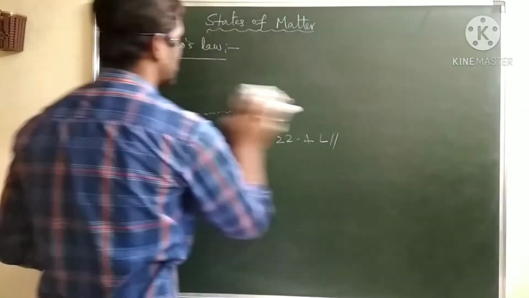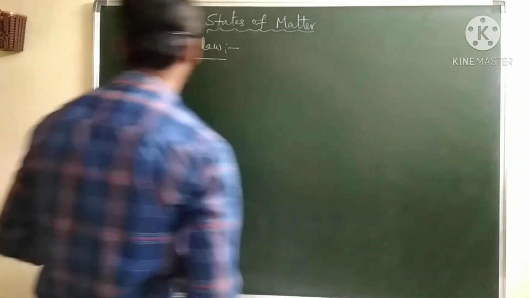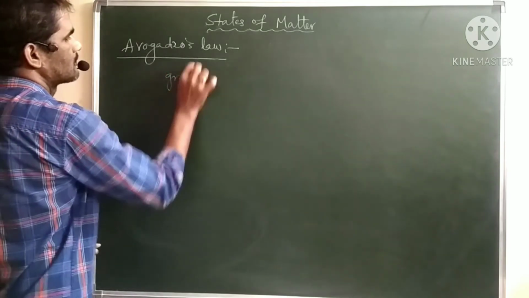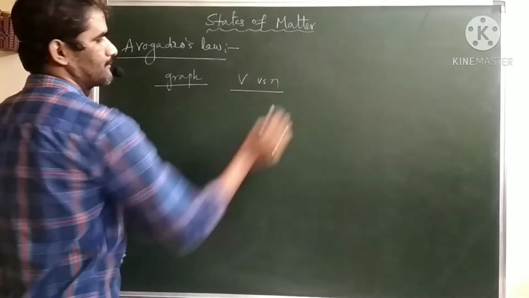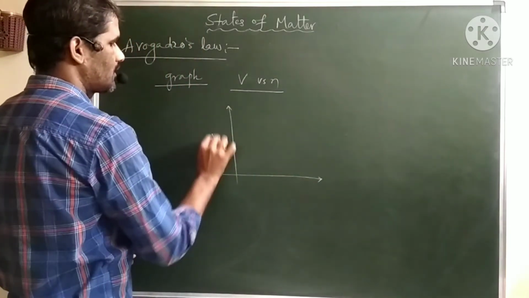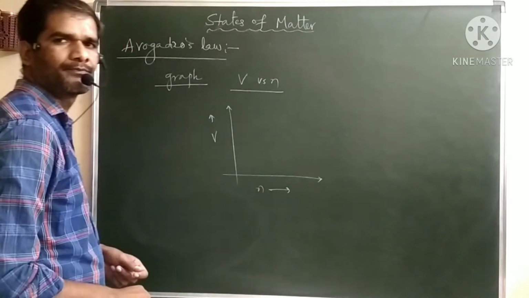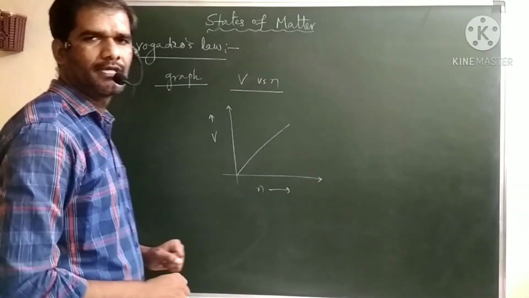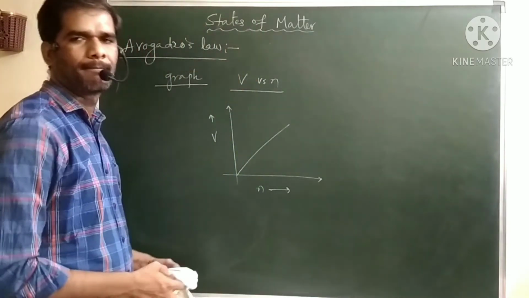Let us take a small graph with respect to Avogadro's law. Volume versus number of moles. What kind of graph will we get? Volume on the y-axis and number of moles on the x-axis. Here volume is directly proportional to number of moles, so we will get a graph which passes through the origin. This is something about Avogadro's law.